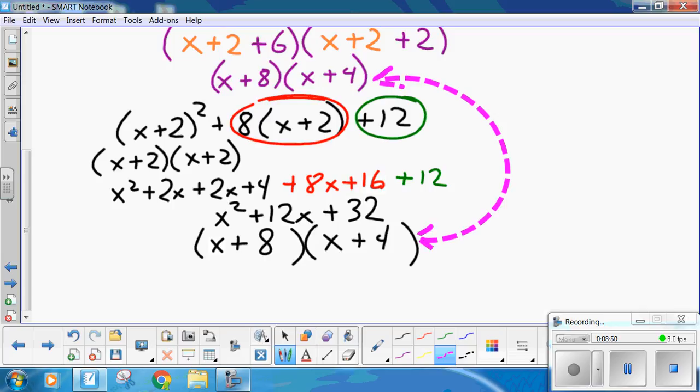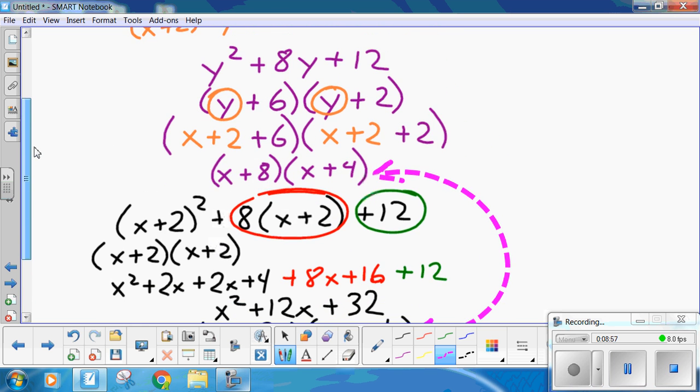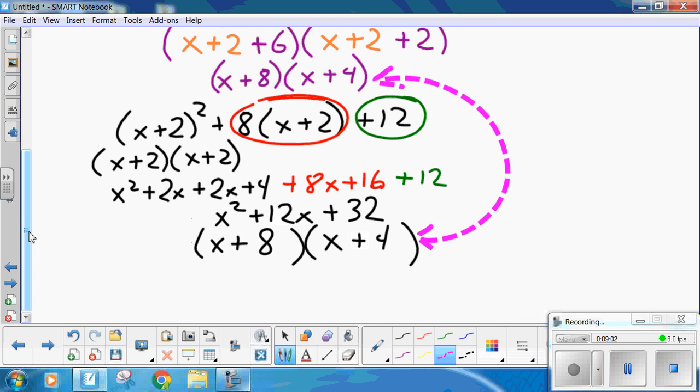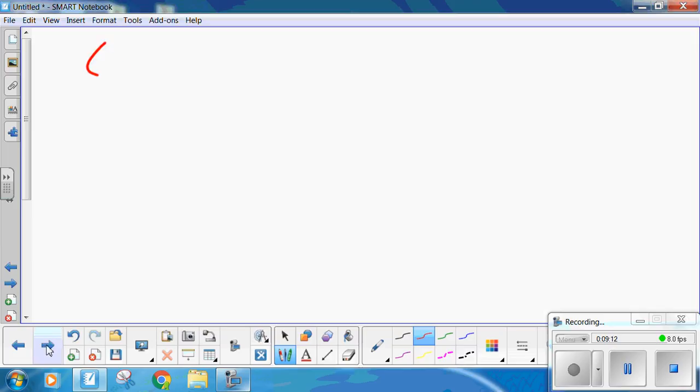Now, which way is easier? I don't care. I think the first way is easier, but as long as you get the correct answer, substitution, or just multiplying out. Either way, here's one for you guys to try. Don't care how you do it, but I want you to try it. X minus 1 squared minus x minus 1 minus 6. So factor this one way or the other, and then we'll come back. So pause the recording. We'll come back and check it.